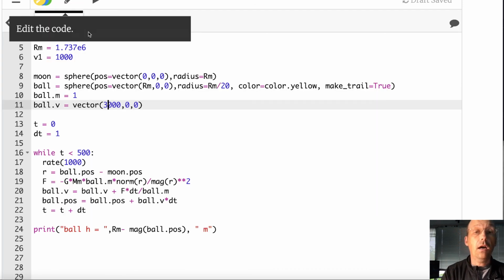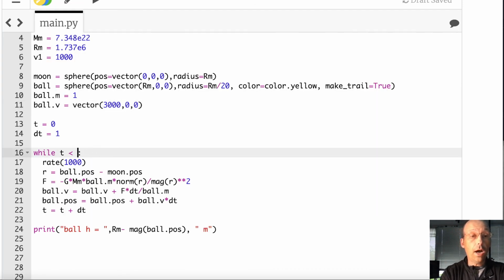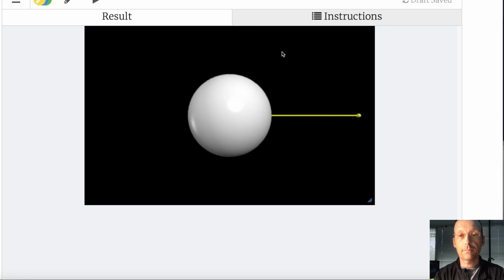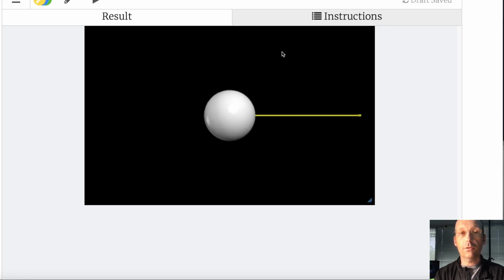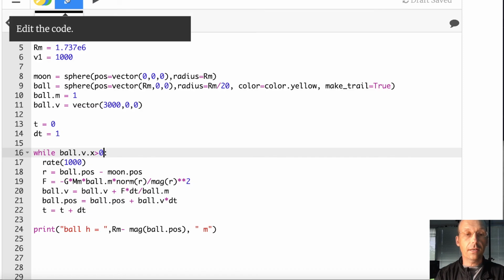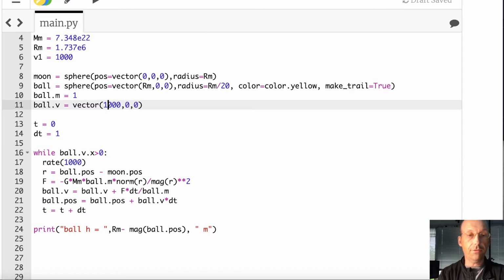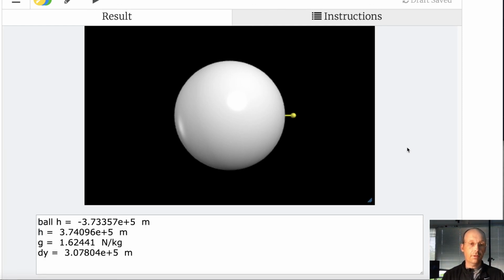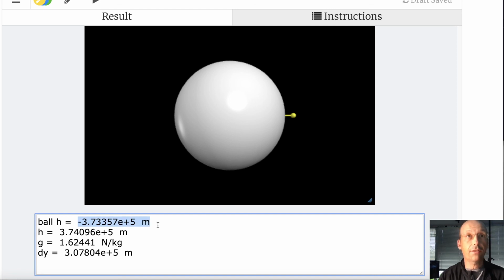If we want to find out how high it goes, I'm going to say while the magnitude, let's do this. While ball.v.x is greater than 0. Because once it becomes back this way, it'll stop. Oh, I went too fast. Okay, let's change that back to 1,000. And there you go. And that's it, right? I got the same value for height. It did work. Pretty happy.